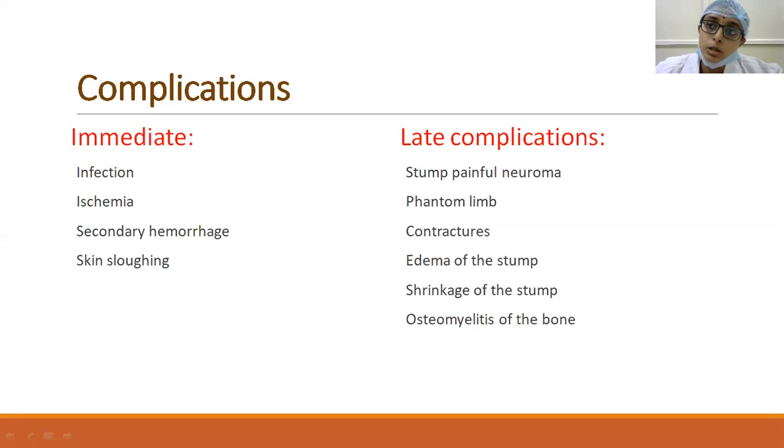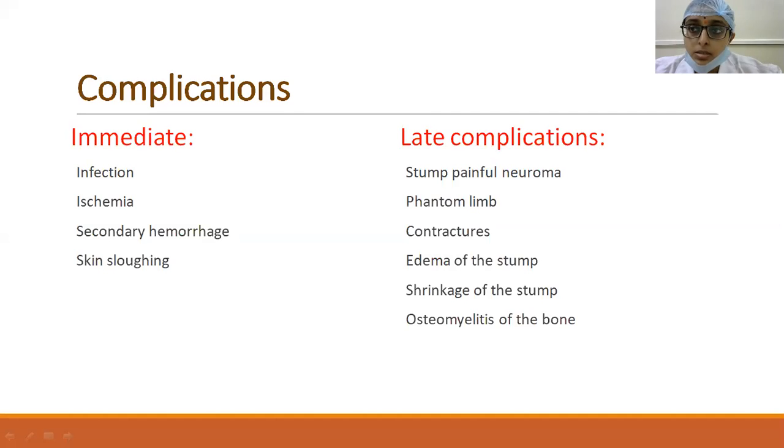And coming to the late complications, there could be a painful neuroma. If the nerve is not pulled distally and cut, if it does not retract proximally into the surrounding muscle tissue, there could be a small swelling at the cut end of the nerve, which leads to a painful neuroma. And the second complication is the phantom limb. That is, the patient perceives some pain and paresthesias in the part which has been cut, and may feel that the limb is still present there. So that is the phantom limb sensation.